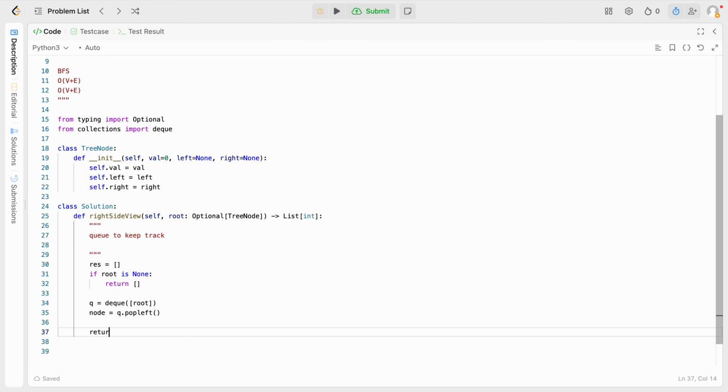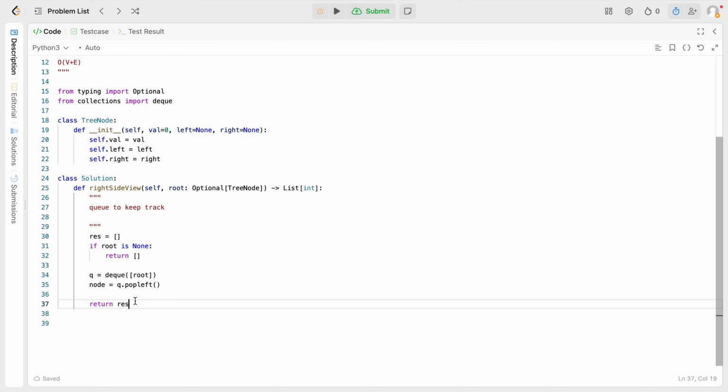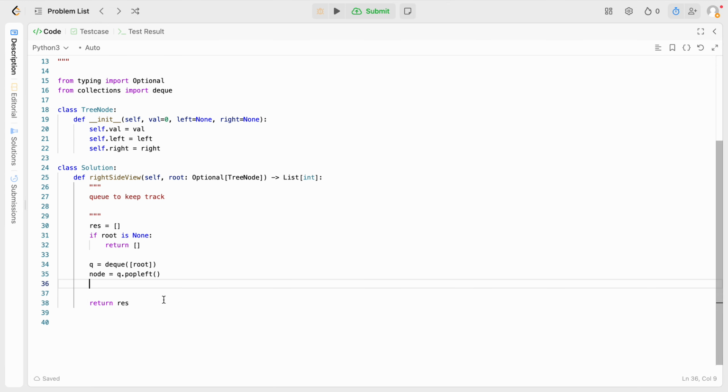And we're going to be returning this results array at the end. So we want to do result.append node.value. And then we want to look at the node's left and right.